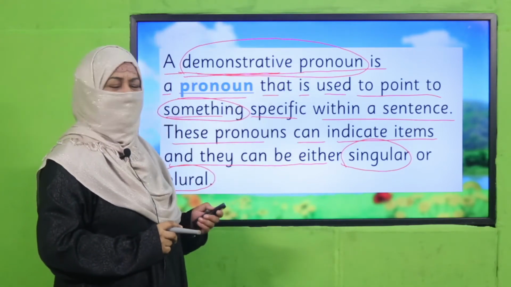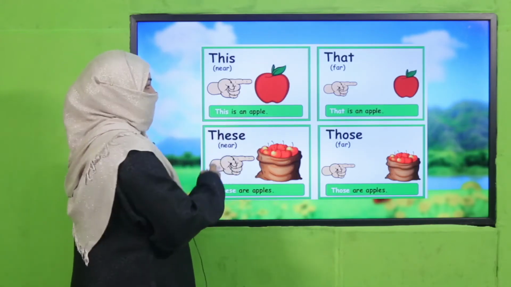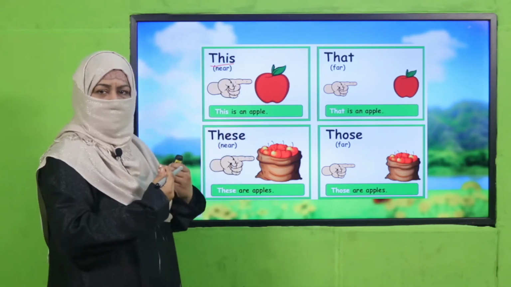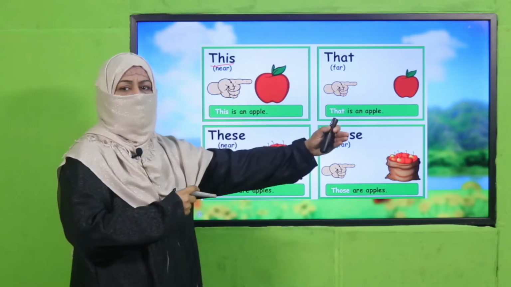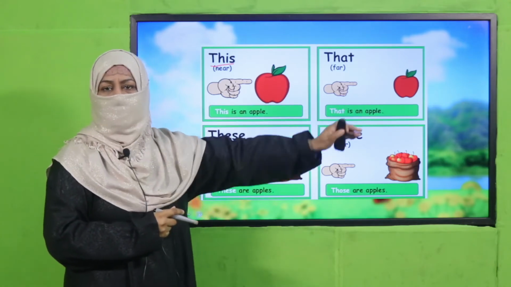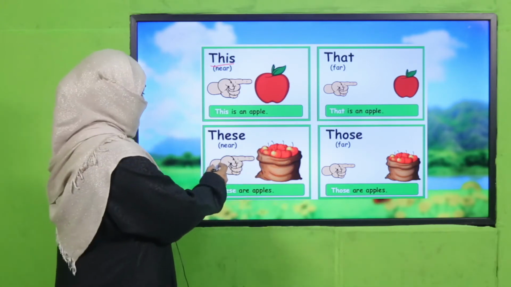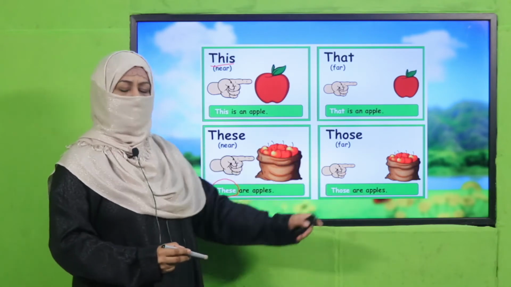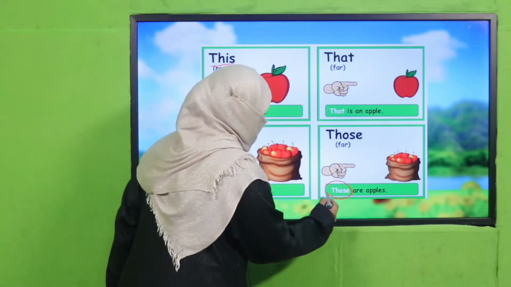Are you clear? Okay, so let's learn further. Look at this. This is an apple. Why am I saying this? Because this apple is close to me. It's near, so I'm saying this is an apple. And if it's far away, I will say that is an apple, because it's not close to me. It's far away from me. These are apples and those are apples. If it is close, I will say these, and if it's far off, I will say those.